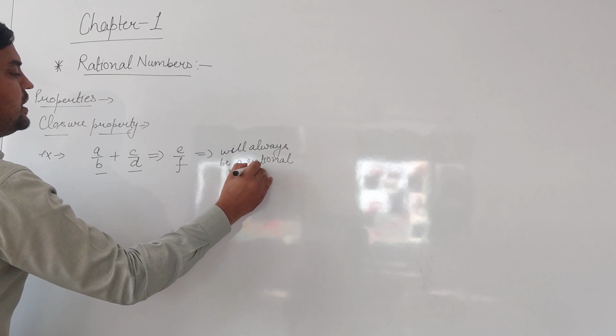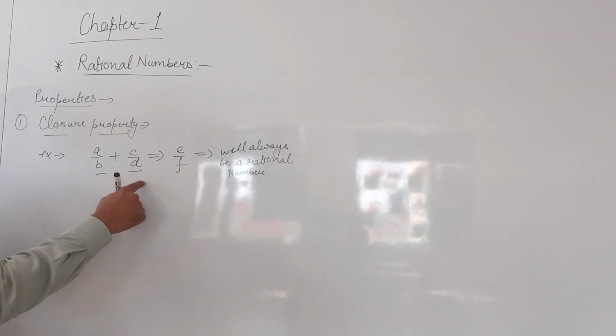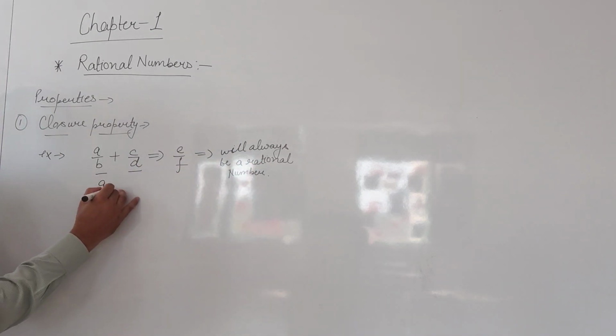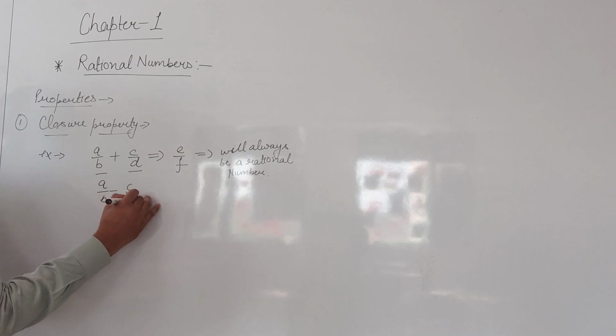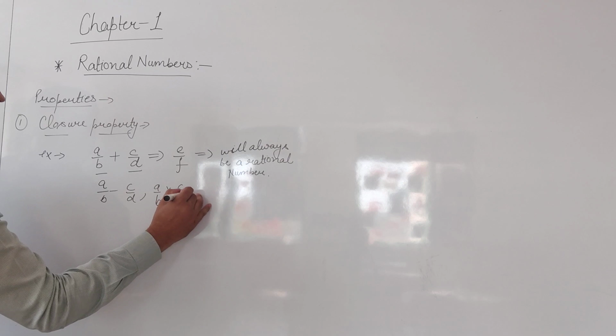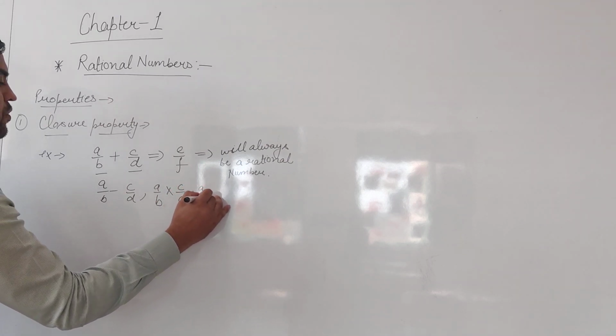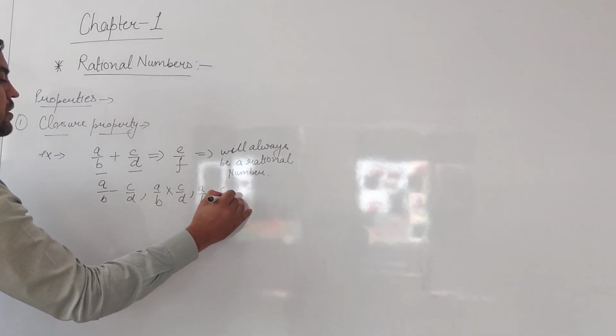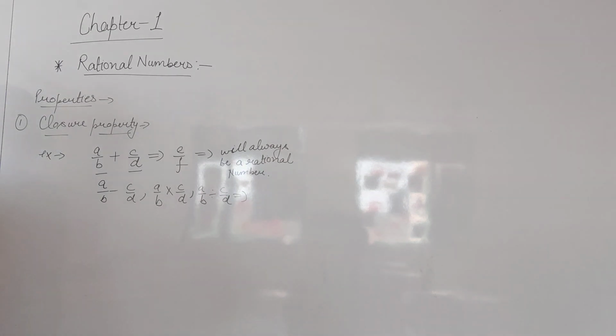But this property doesn't only stand for plus, it is true for minus, it is also true for multiply, and it is also true for divide. So closure property stands for all the four basic mathematical operations.